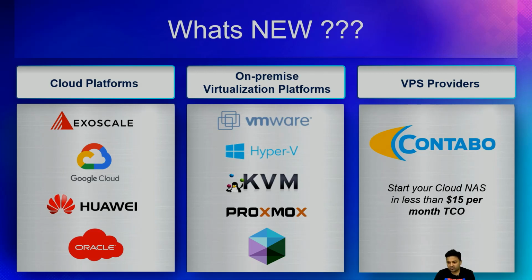And 3 months ago, we also added support for on-premise virtualization platforms like VMware ESXi, Hyper-V, KVM, Proxmox, and also QNAP Virtualization Station. So these are for those customers who still prefer to deploy QuTScloud, or a Cloud NAS, within their data centers. They can use these on-premise virtualization platforms.